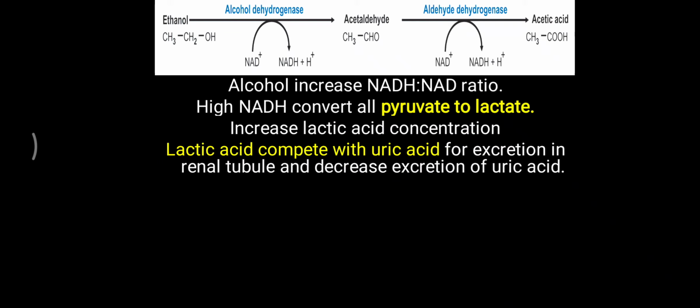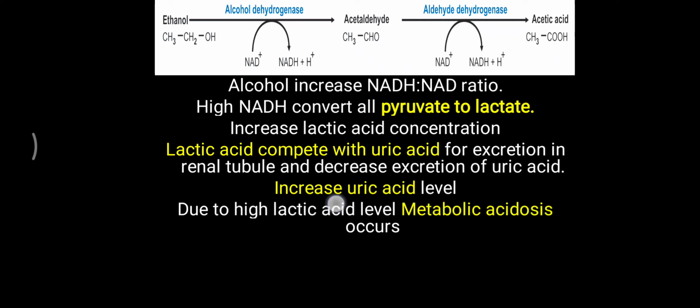the gout. In gout there is already a high uric acid level, but this lactic acid, which is excessively produced, will further compete with the uric acid for excretion in the renal tubule. So due to that competition, what happens is decreased excretion of uric acid, and that will increase the uric acid level in the blood, and that increased uric acid level can further precipitate the gouty condition.